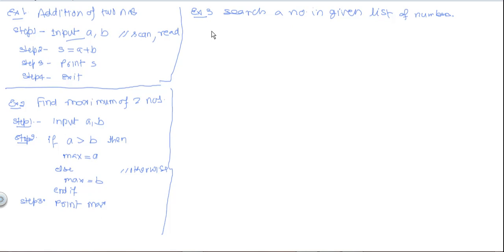So in step 1, we have to write a search statement for loop.